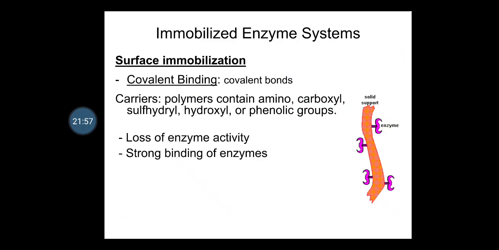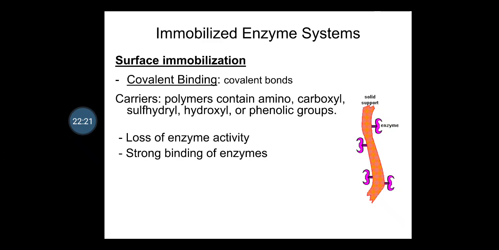The next is covalent binding. Obviously, a covalent bond formation takes place between your solid support, that is your carrier, and your enzyme. Some carriers are listed here, that is polymers containing amino, carboxyl, sulfhydryl, hydroxyl or phenolic groups.